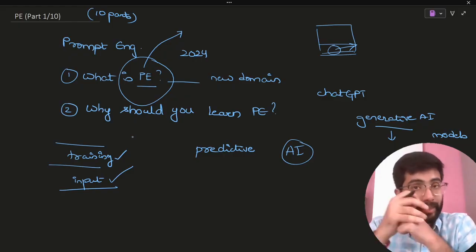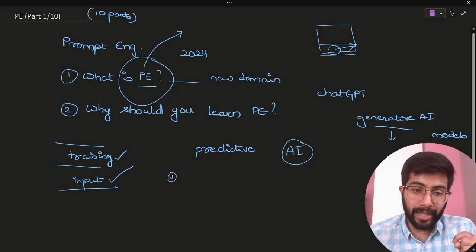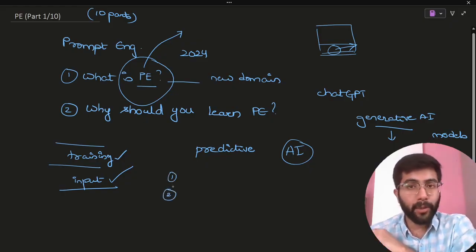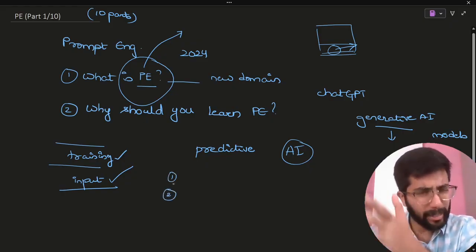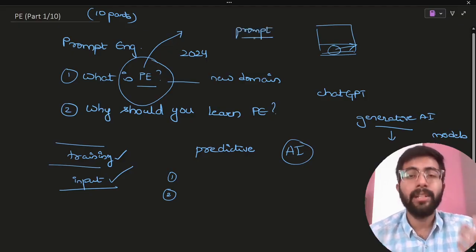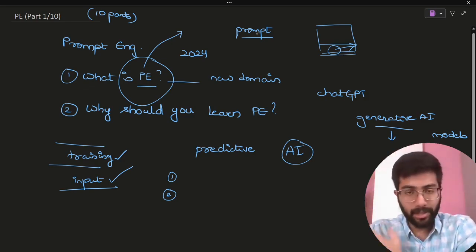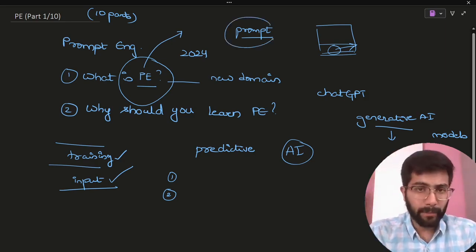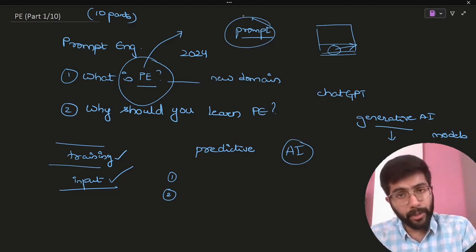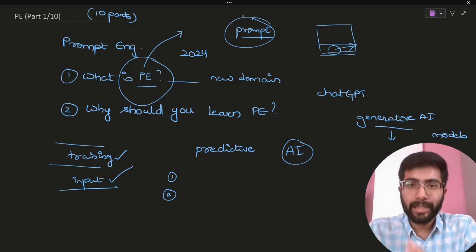Because I said that determines the quality of output. That's number one. Number two is, even if you start with a very bad prompt. Again, what's a prompt? A prompt is actually just the input, okay? The input that you give to a generative AI model, or in general an AI model, can be called a prompt, okay? So even if you start with a really bad prompt, it could take, we'll learn the techniques,